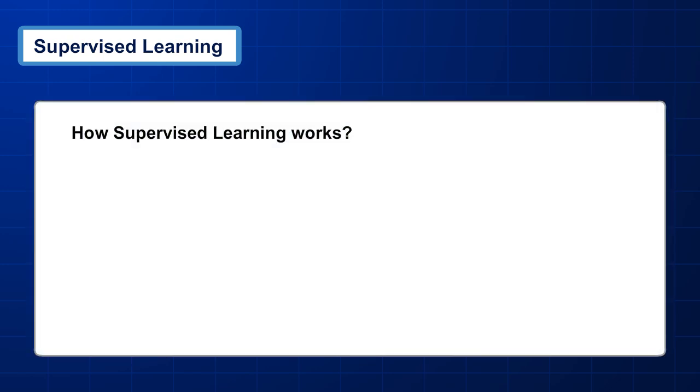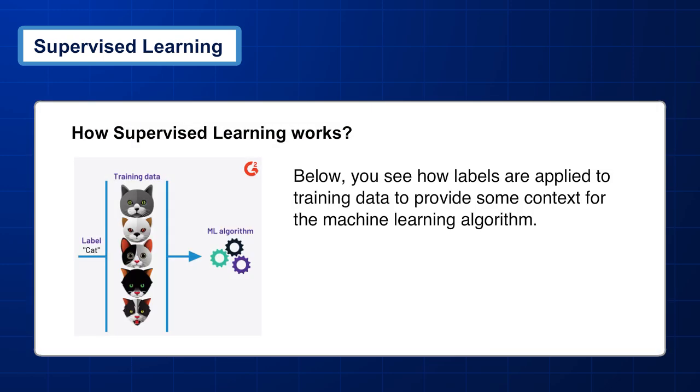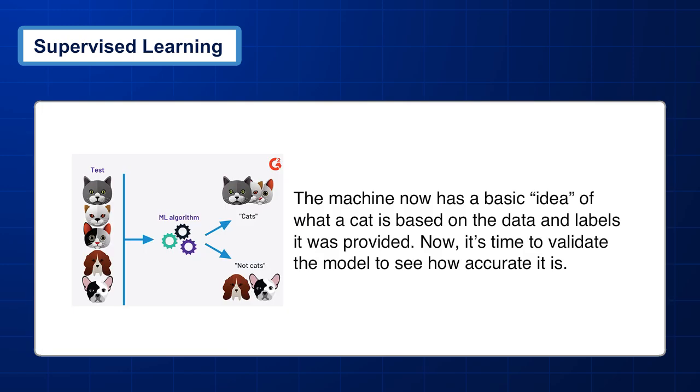How supervised learning works. Below, you see labels are applied to training data to provide some context for the machine learning algorithm. Training data, label: cat, ML algorithm. The machine now has a basic idea of what a cat is based on the data and labels it was provided. Now it's time to validate the model to see how accurate it is.